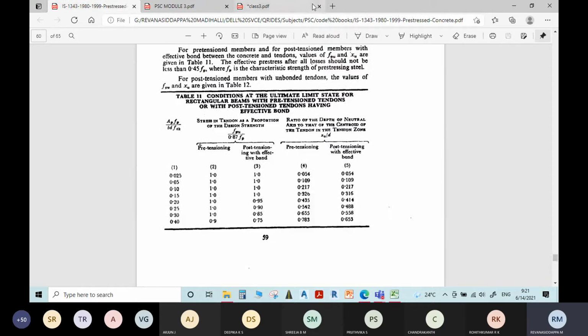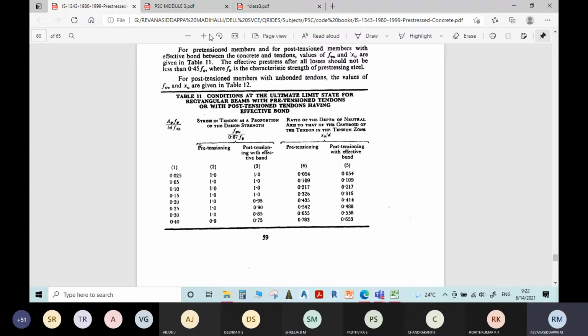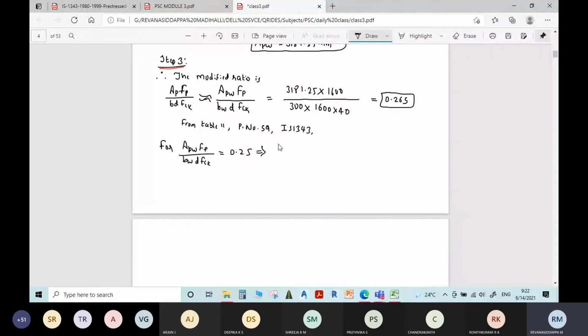From table 11, page number 59, IS 1343. For APW FP divided by BW D FCK equal to 0.25, corresponding FPU divided by 0.87 FP is equal to 1, and for 0.30 it is the same value, FPU divided by 0.87 FP is equal to 1.